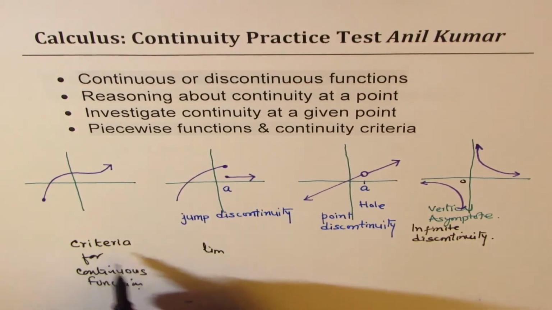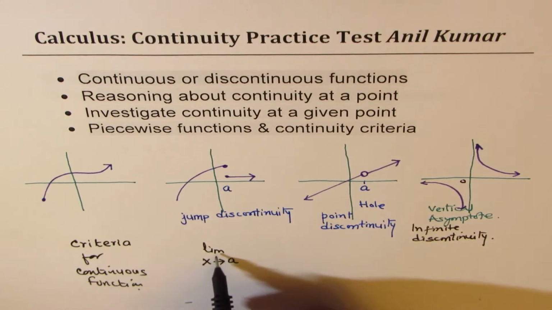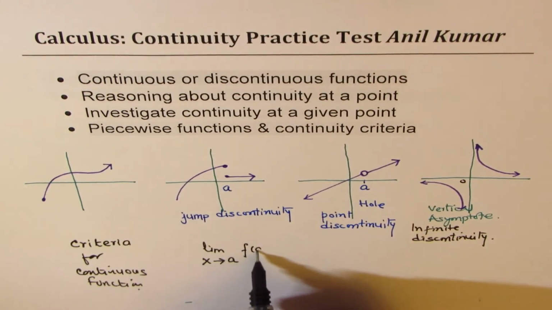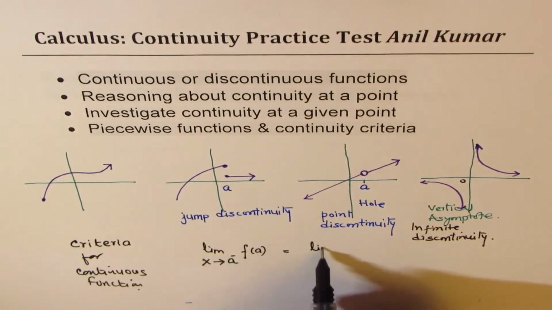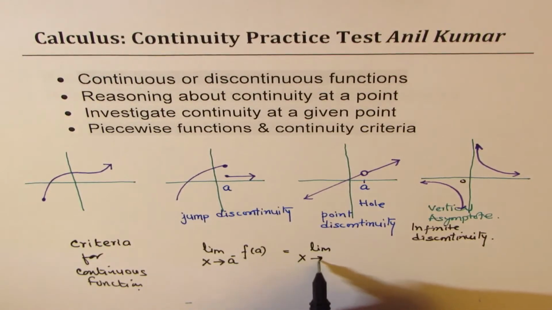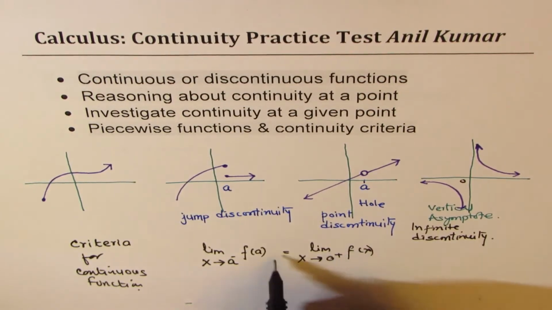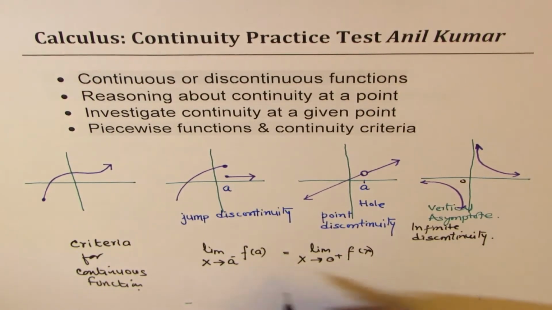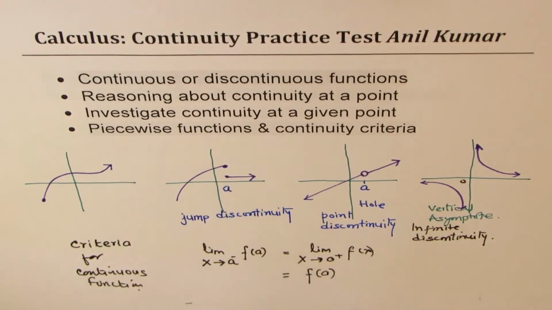Let's say we are talking about continuity at the point where x is approaching a, then the limit of the function at a from the left side should be equal to the limit of the function at a from the right side, correct? And this should also be equal to the value of the function at a. So f of a is the value of the function at a, right?